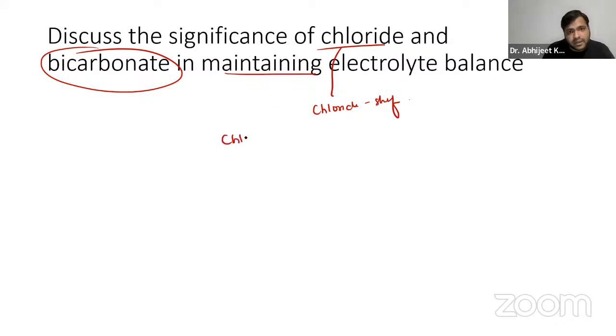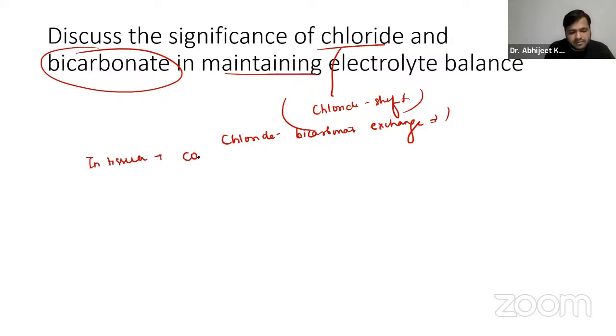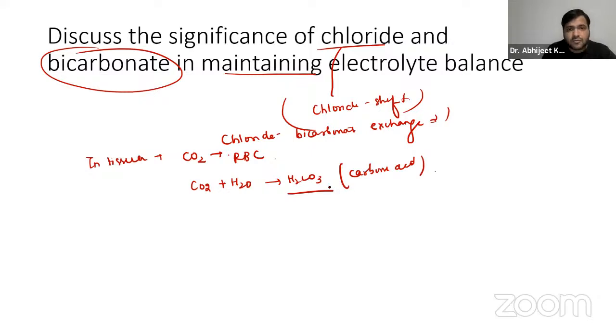There is something called the chloride bicarbonate exchange mechanism, or it is commonly called chloride shift. Now guys, in tissues, you already know we have CO2, which diffuses into the red blood cells. Now what will happen? This CO2 will combine with water to form carbonic acid, that is H2CO3. Now it will dissociate into H plus, hydrogen ions, and HCO3 minus, bicarbonate ions.